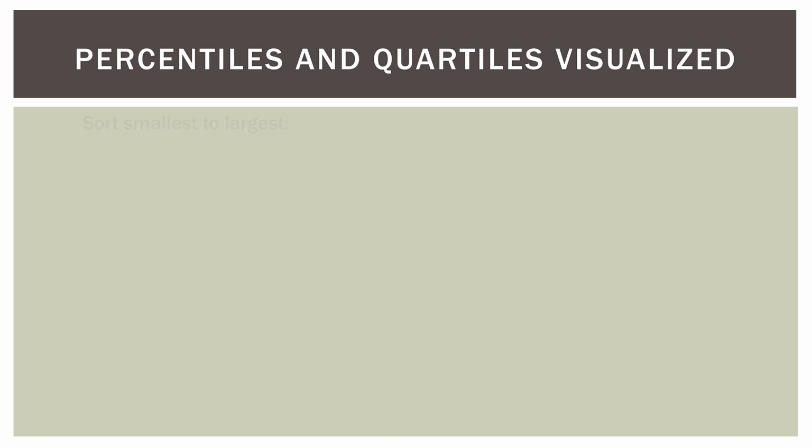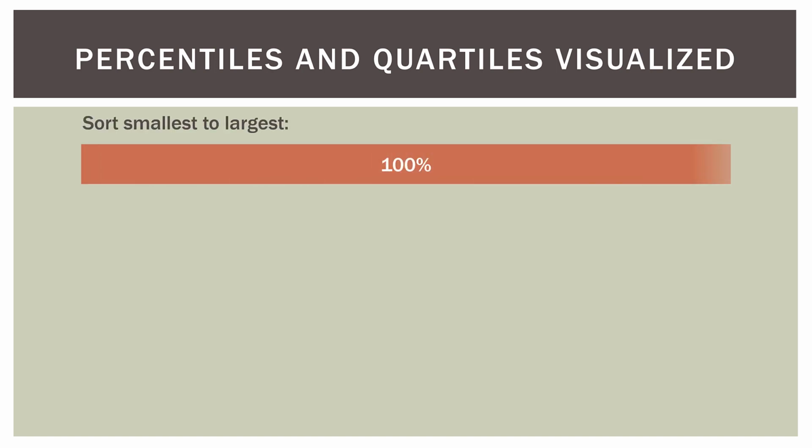So let's visualize this. First, we take all of our data and we sort it from the smallest value, the minimum, to the largest. You can think of this strip as a piece of paper, and what we have done is written down all of our data values along this strip of paper from smallest to largest.